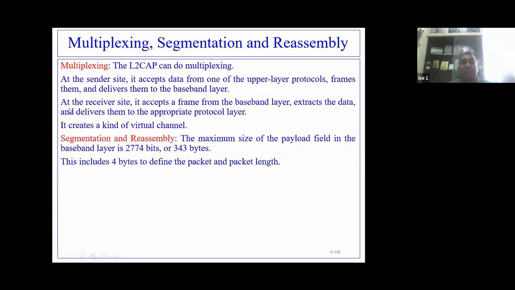And this 343 bytes includes 4 bytes which define the packet and its packet length. So suppose this is the entire packet comprising 343 bytes. Of that, 4 bytes are there.